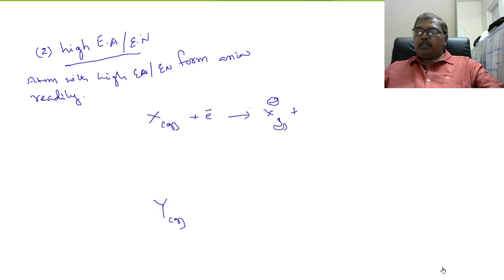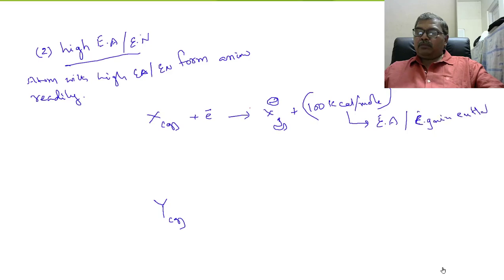Now, let us suppose that 100 kilocalories of energy is released. So this energy is known as electron affinity or electron gain enthalpy. Right?